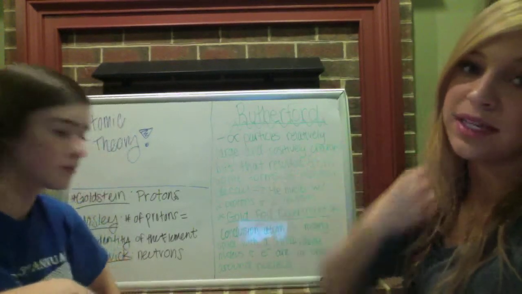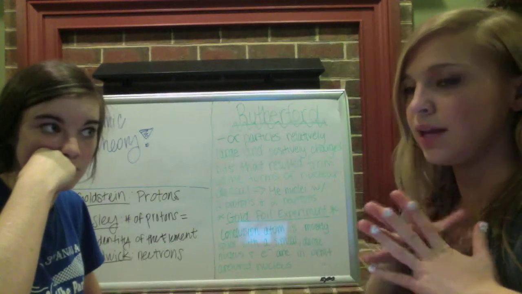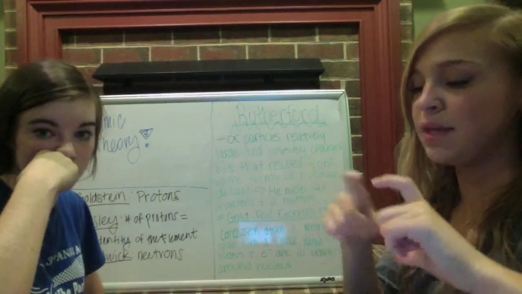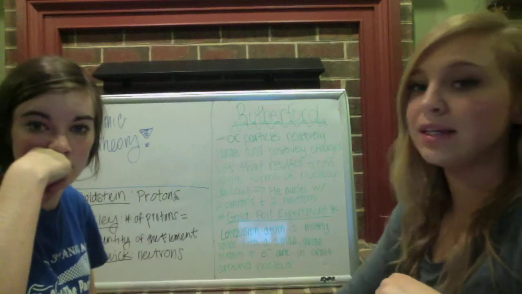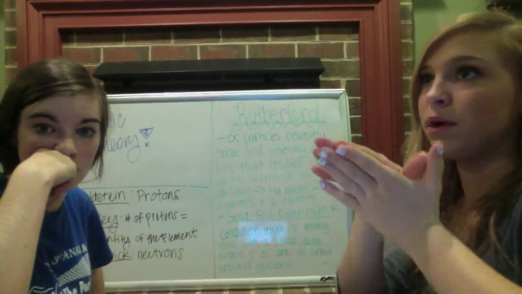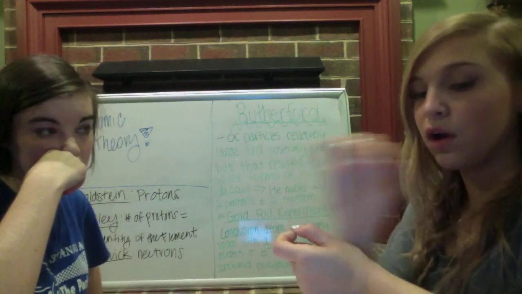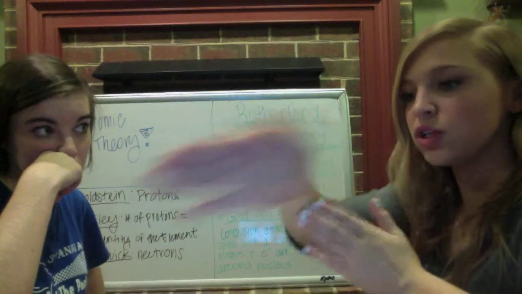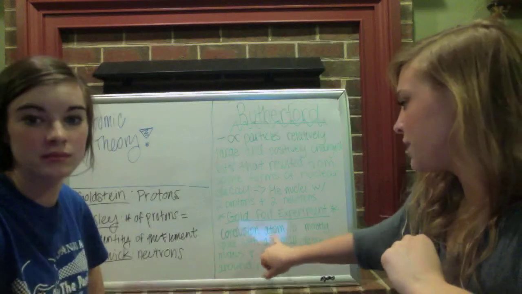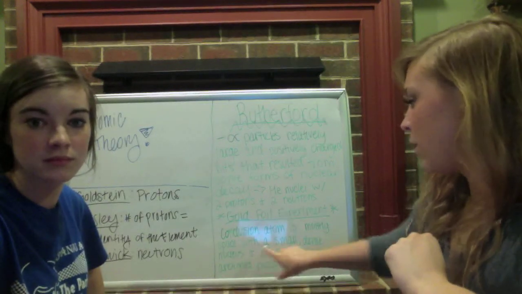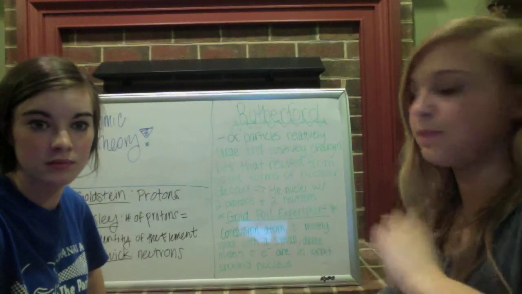And then he also did the gold foil experiment, which is where he basically sent alpha particles through a piece of gold foil. And he found that a large number of the alpha particles got deflected. And that's because some of them were hitting the dense nucleus within the atoms of the gold, and then the others were going straight through because they weren't hitting the nuclei. And then his conclusion was that atom is mostly space with a small dense nucleus, and electrons are in orbit around the nucleus.